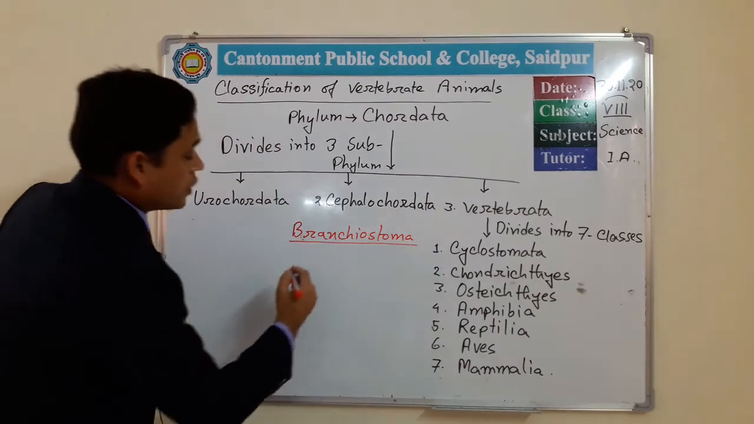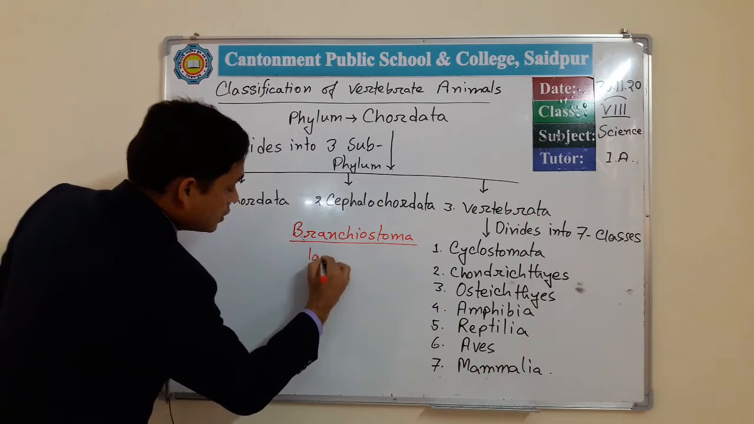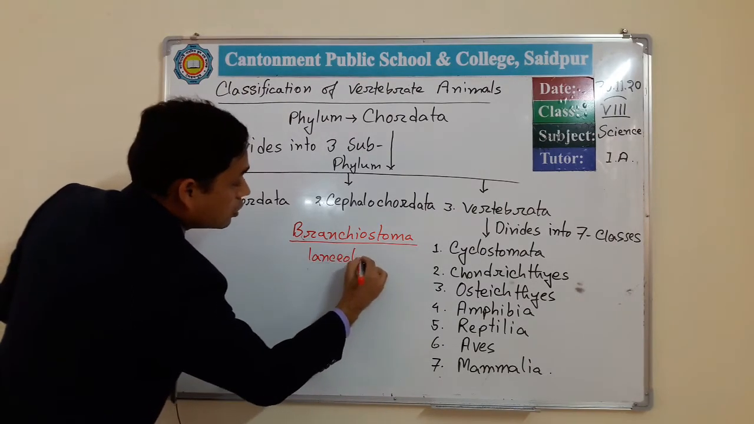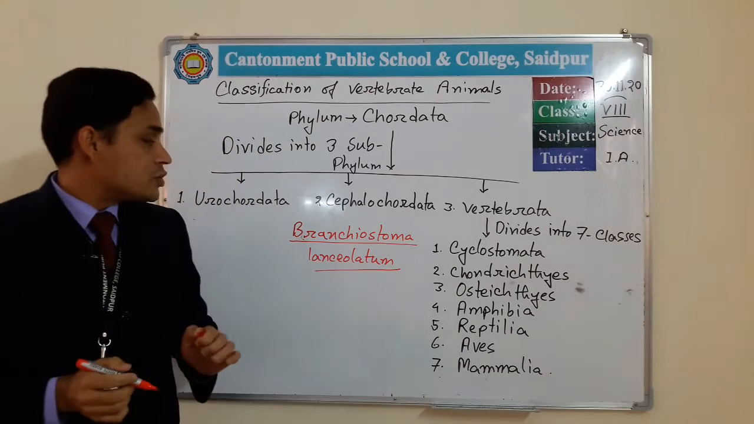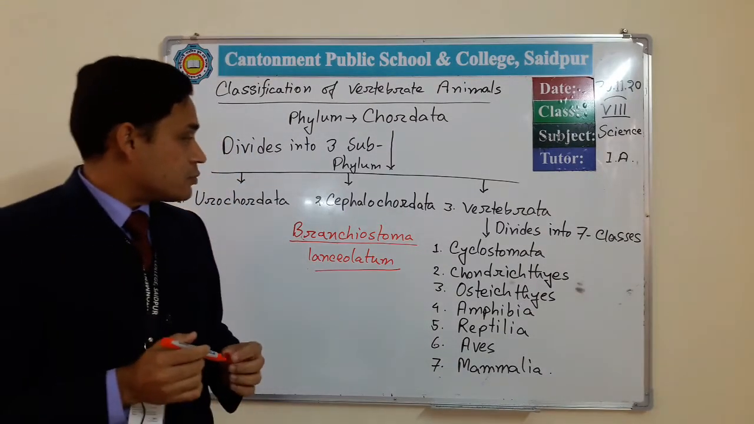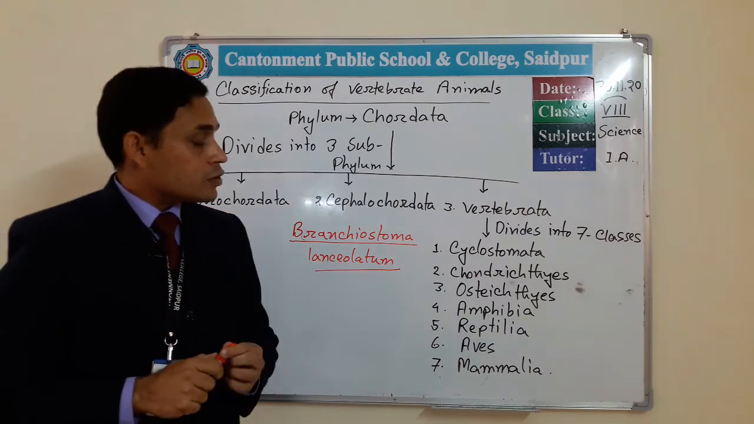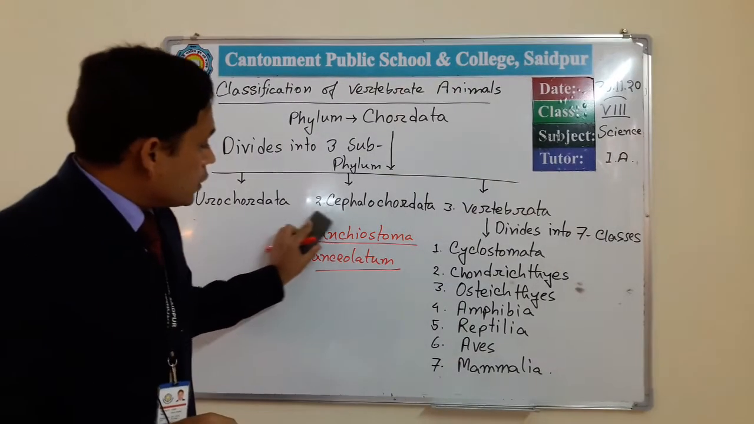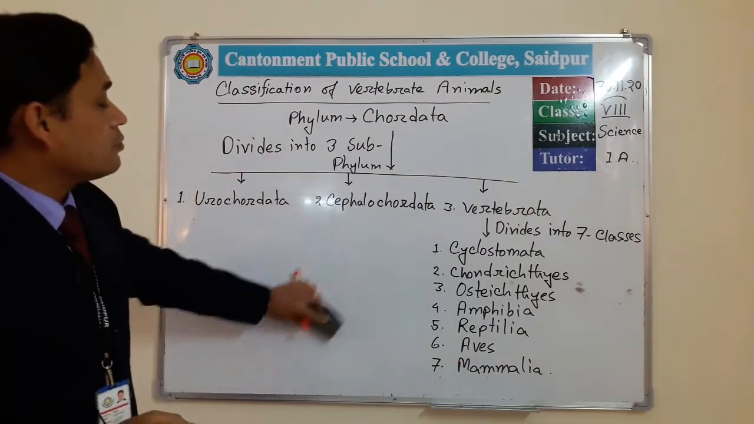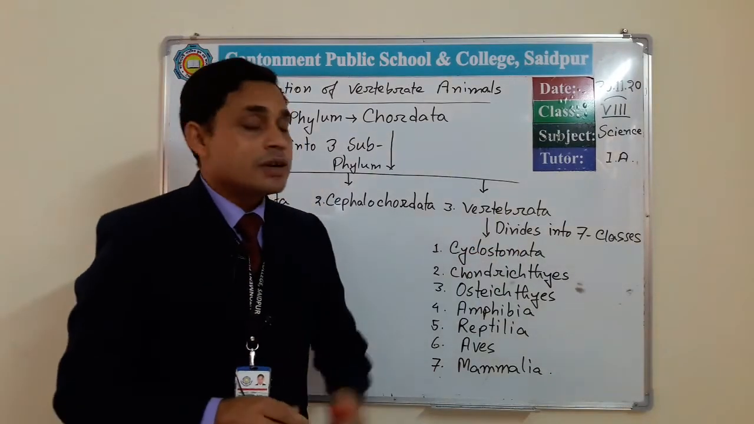Branchiostoma. This is the scientific name, and it also bears another part, lanceolatum. So Branchiostoma lanceolatum is the scientific name of the animals belonging to this subphylum Cephalochordata. Clear? And our next subphylum regarding this phylum Chordata is Vertebrata.